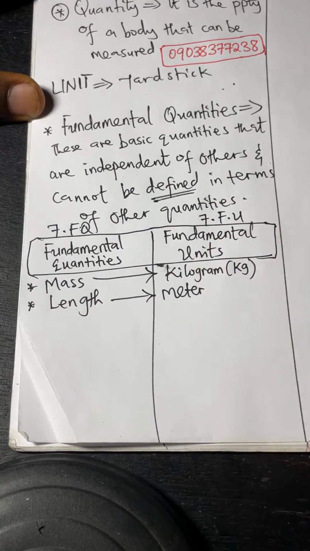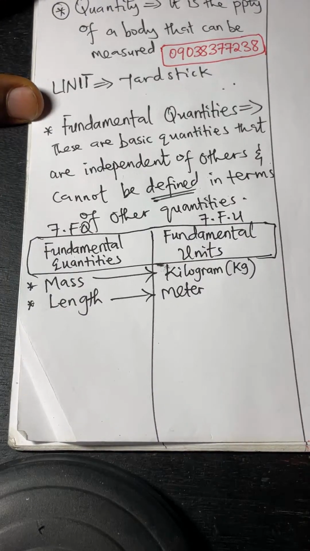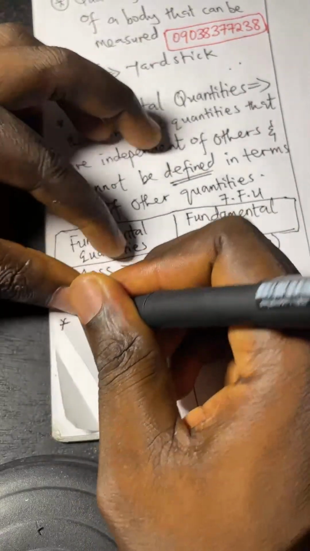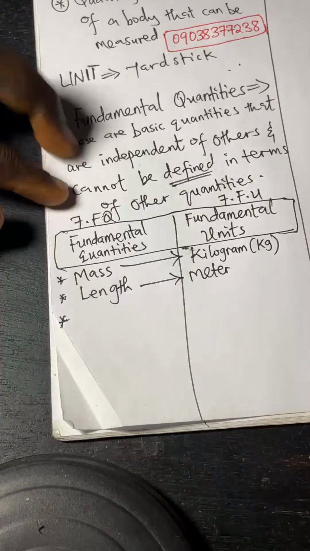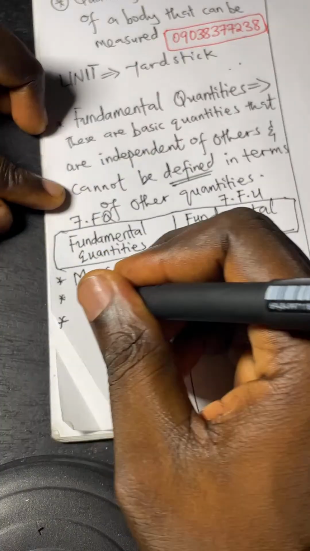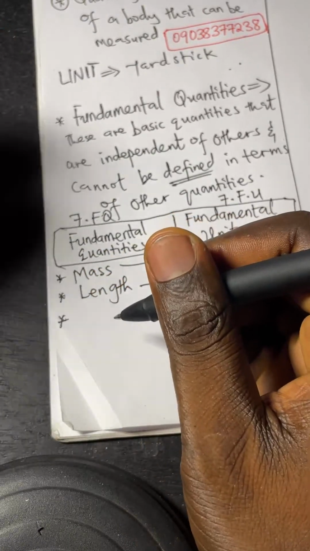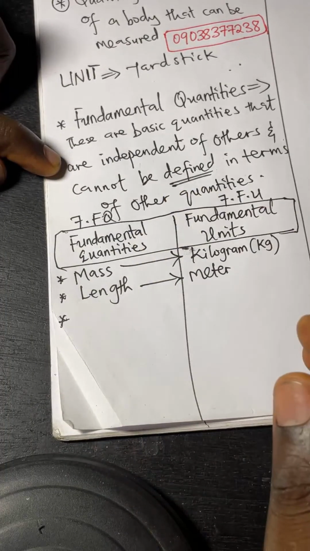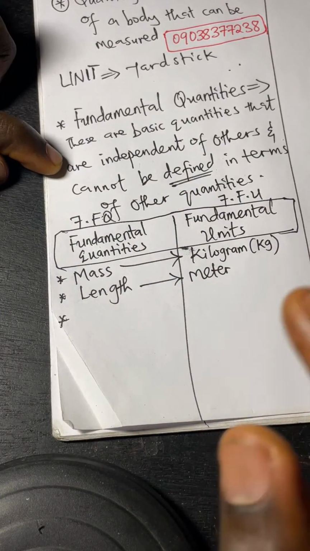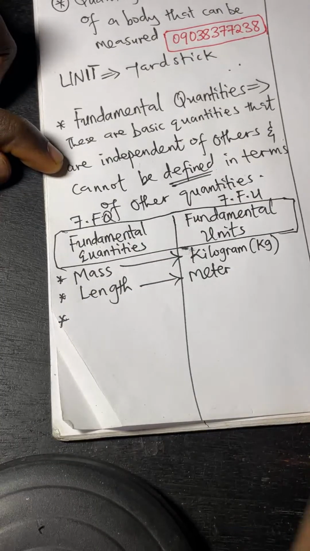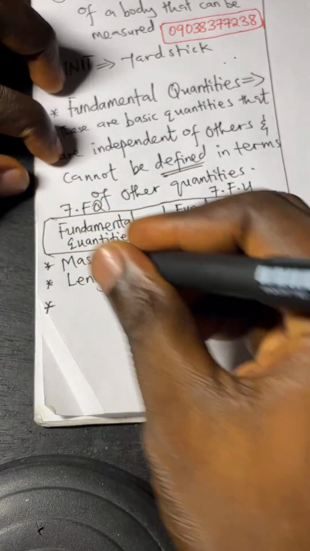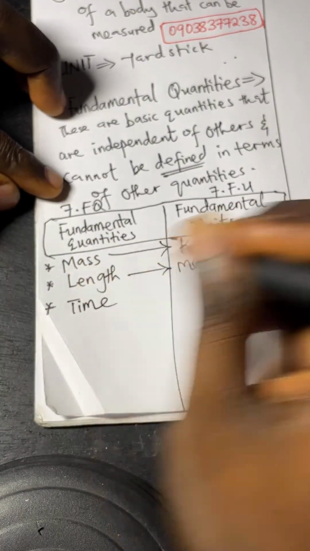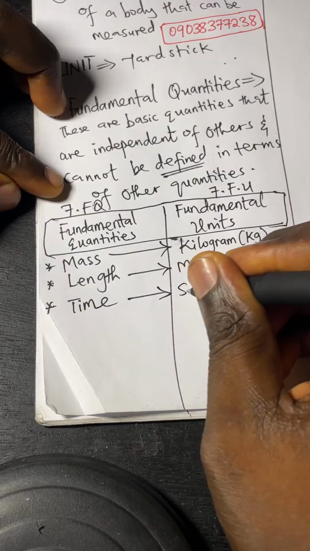Okay, meter. I mentioned meter. We go again. We now have time. I'm talking about fundamental quantities, and everything will be well dissected. Of course, don't forget I told you there are 7 in number. The total number of fundamental quantities is 7. I mentioned mass, I mentioned length. Then the next one is time. Of course, you know time is measured in seconds.